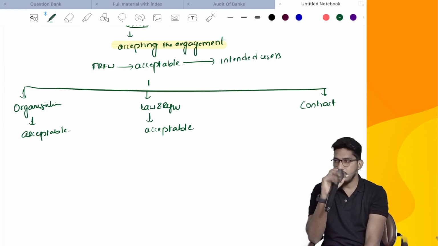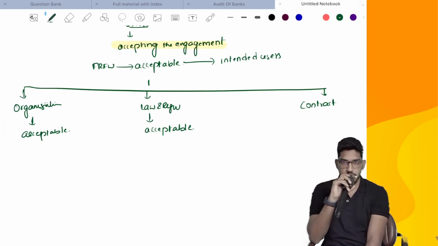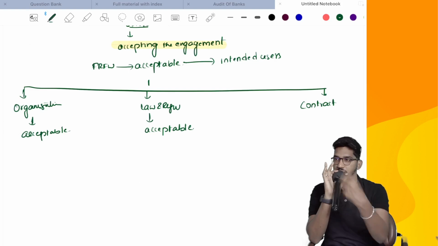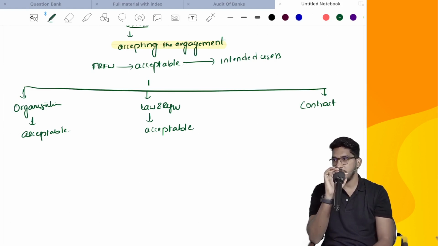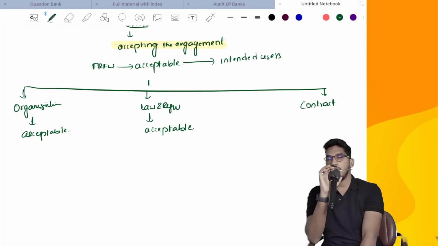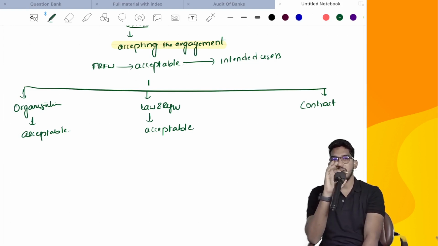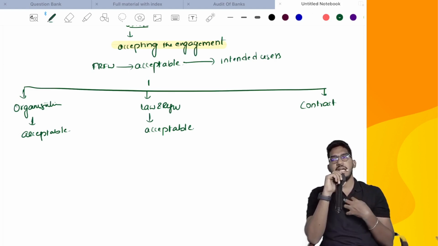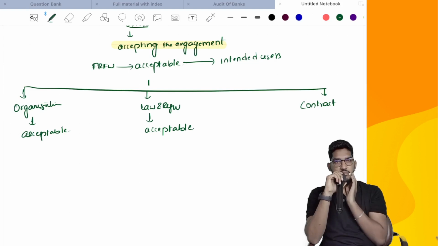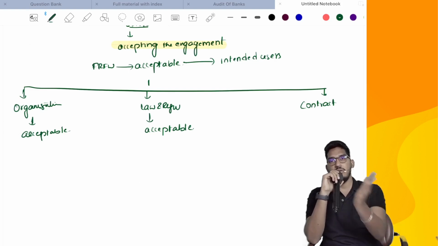But that venture capital firm has told in that contract only how to prepare those financial statements also. How to prepare them, they have told in the same contract, whatever they have agreed. So now you have to follow the terms and conditions given in the contract for the preparation of special purpose financial statements. Now you tell me, what is the source for that financial reporting framework in the given case? That specified contract. So in case the financial reporting framework is given by the contract, we need to check whether all the attributes we generally expect from a normal applicable financial reporting framework are also there in the contract.